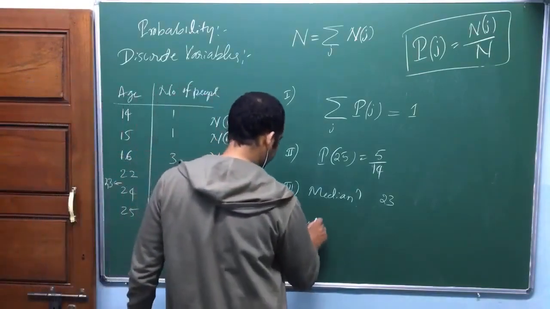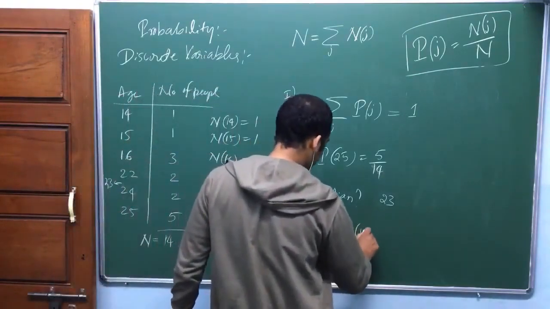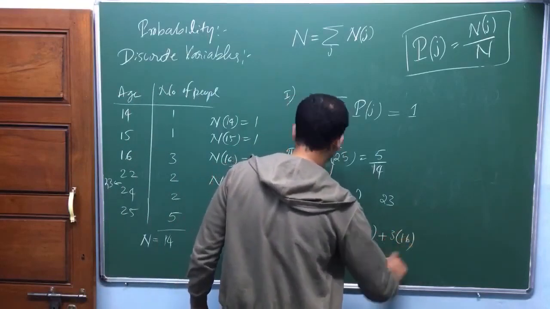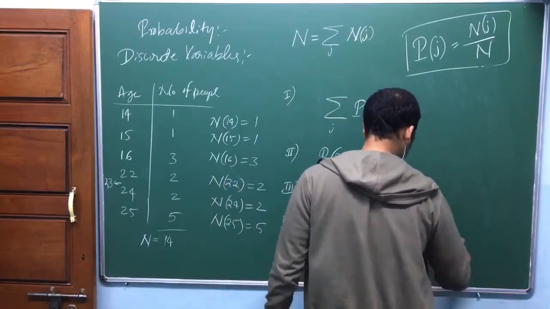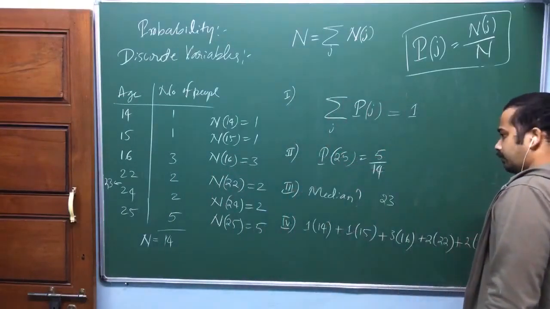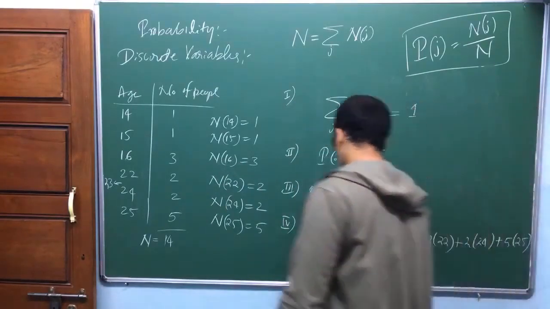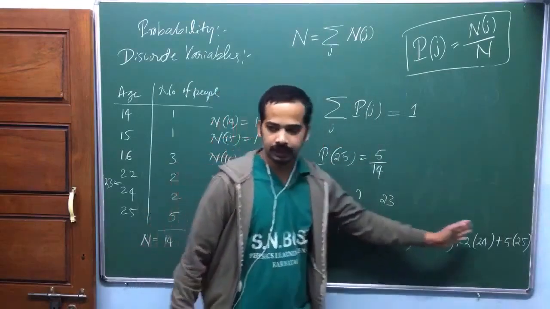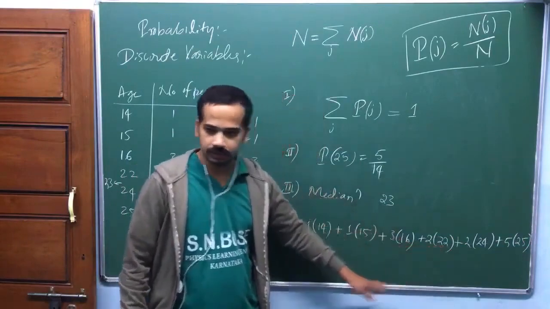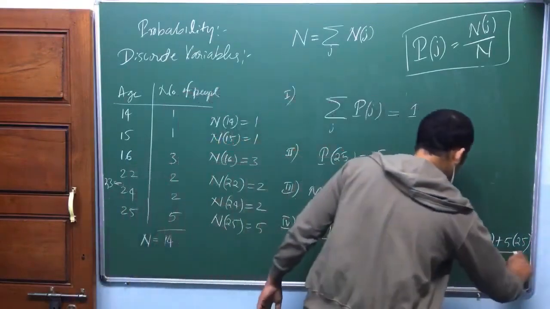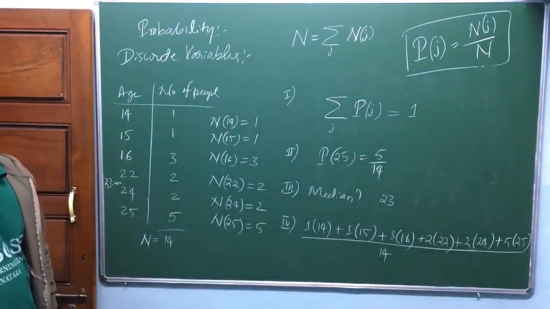You have one person with age 14, one person with age 15, 3 persons with age 16, 2 persons with age 22, 2 persons with age 24, and 5 persons with age 25. Then you add all the ages of all people, so 16 should come 3 times, 22 should come 2 times. Then you divide by the total number of people.